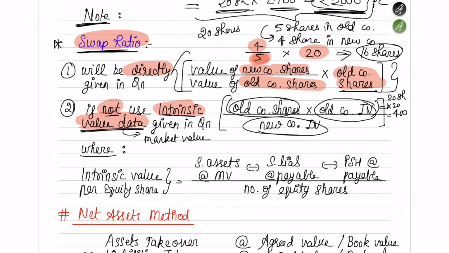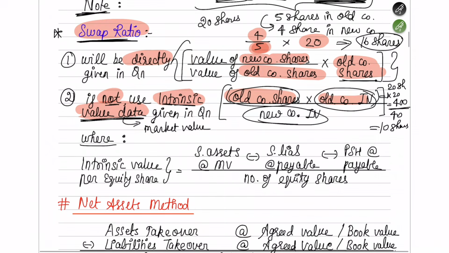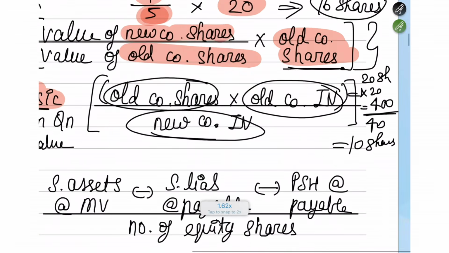In the new company, what is the market price per share? Suppose the market price per share of the new company is 40 rupees. So in the new company, how many shares will I get? I'll get 10 shares. Let me explain this again. You take the old company shares first, multiplied by the old company's intrinsic value. You will get the total value of shares you're holding. Then divide by the new company's intrinsic value, so that you are able to find out how many shares you'll get in the new company.